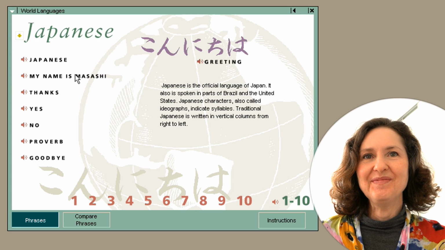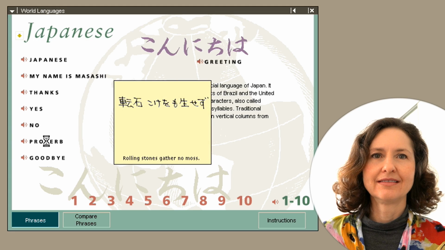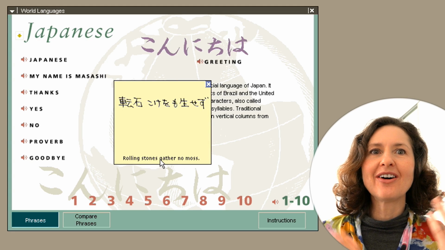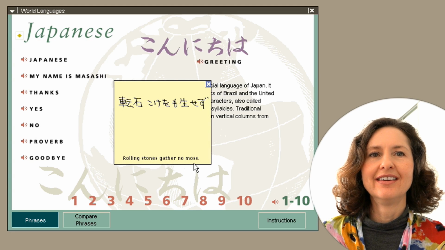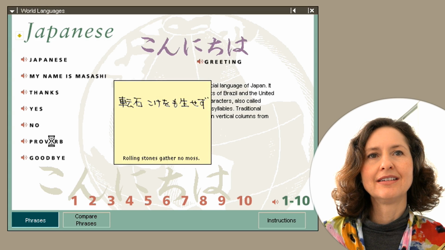Let's try it. Very last one. We've got to try and say the proverb, which is Rolling Stones gather no moss. So let's try the proverb again. I'm going to hear it. I'll try it now.